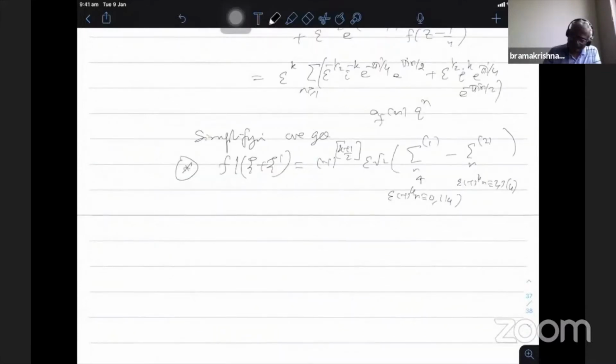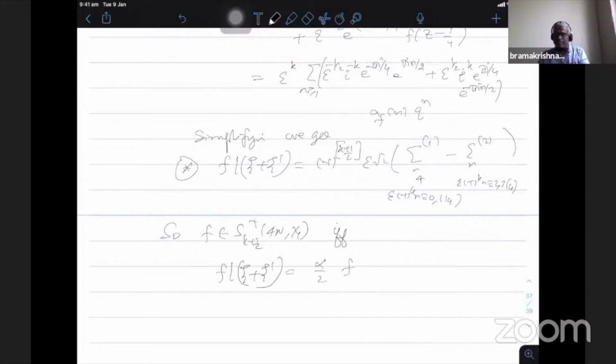So f belongs to the plus space if and only if, that means if I take this right hand side, this coefficient should not be there. If I have only this coefficient, f has the same kind of coefficient. Therefore, this becomes the constant times f. Okay, if and only if f bar psi plus psi dash is alpha by 2 f. This is exactly alpha by 2 because 2 times this one is alpha, therefore alpha by 2 f. Therefore, if f belongs to the plus space, this part goes away, therefore I have this one. Conversely, if f bar psi plus psi dash is this one, again this part will become 0 because when I am adding these two, it will.